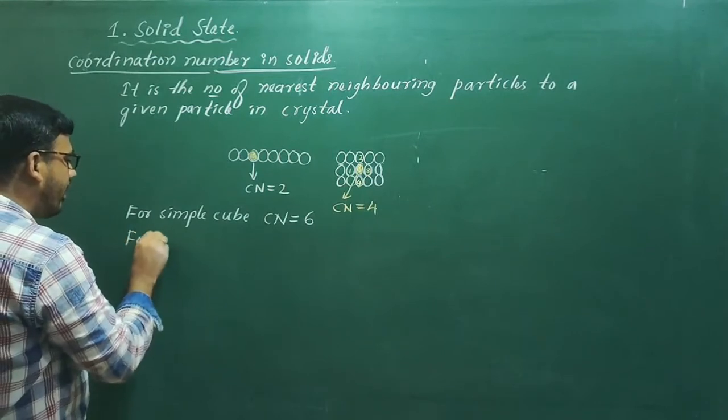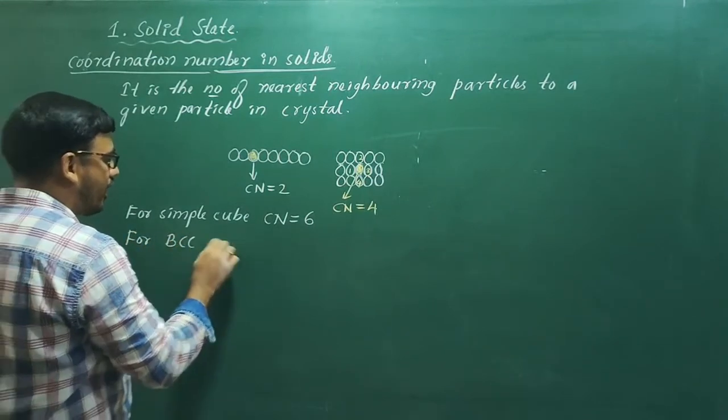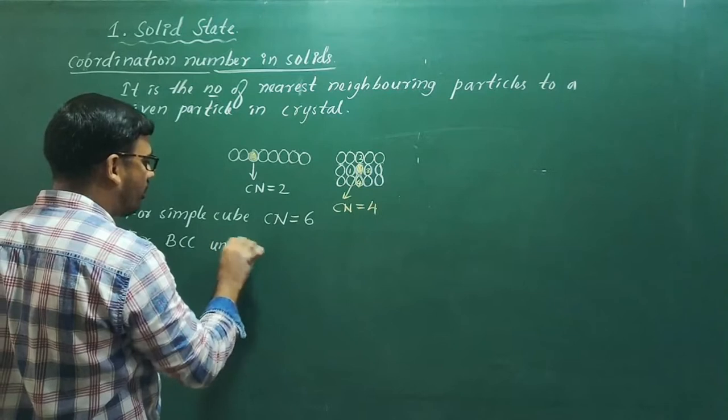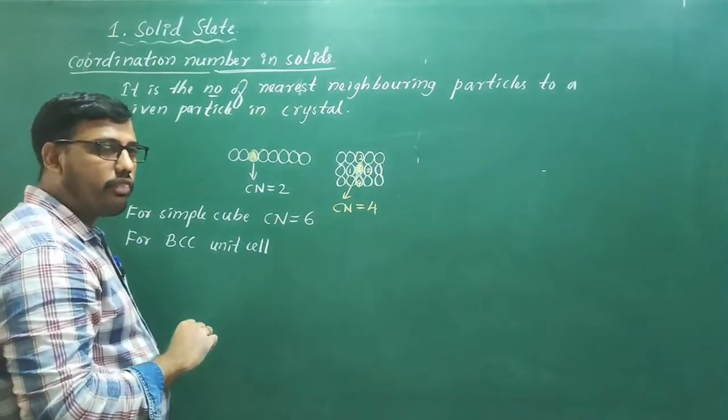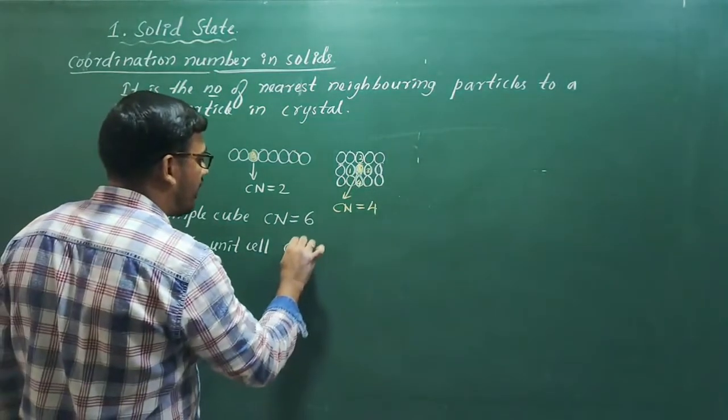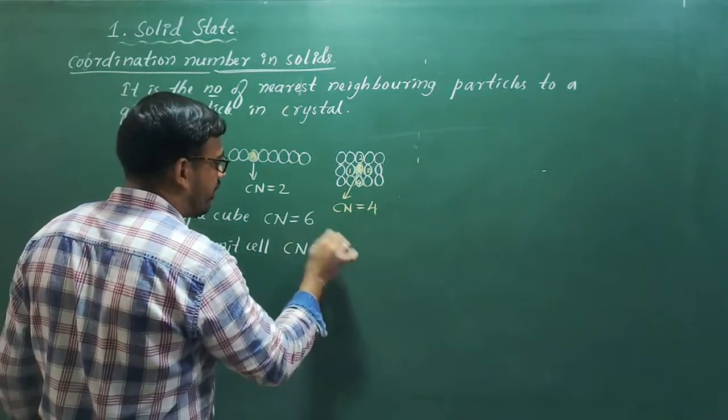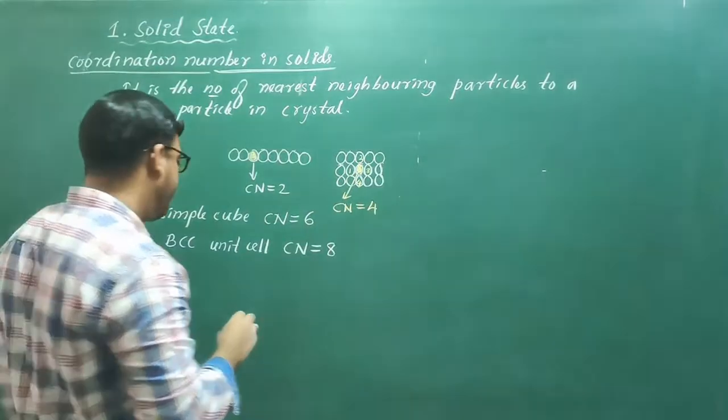For BCC structure or BCC unit cell, one particle is in contact with 8 other particles, so the coordination number of each particle is 8.